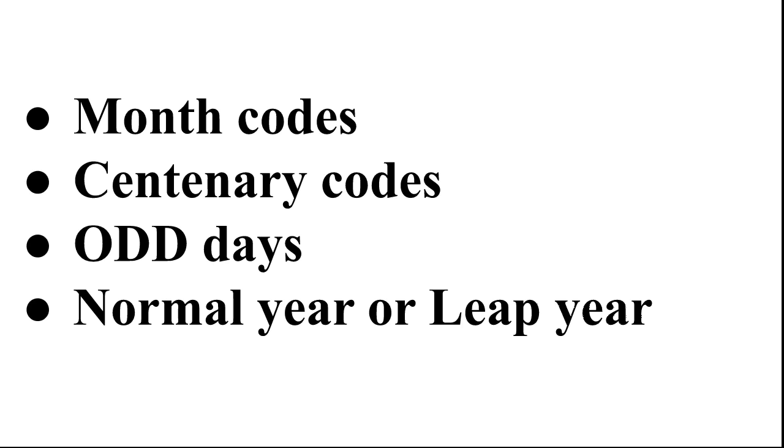For this, you have to remember month codes, centenary codes, odd days, and whether it is a normal year or leap year. 4 things should be remembered by everyone: month codes, centenary codes, odd days, and last one, normal year or leap year.